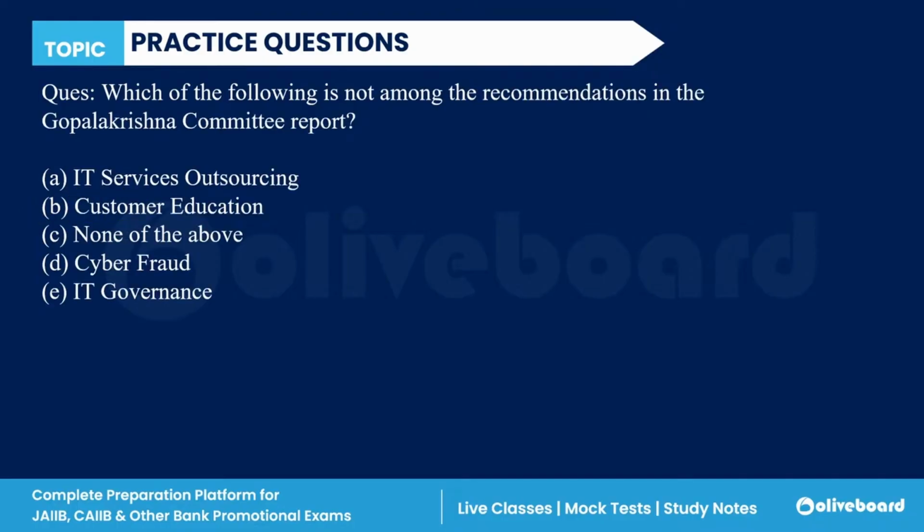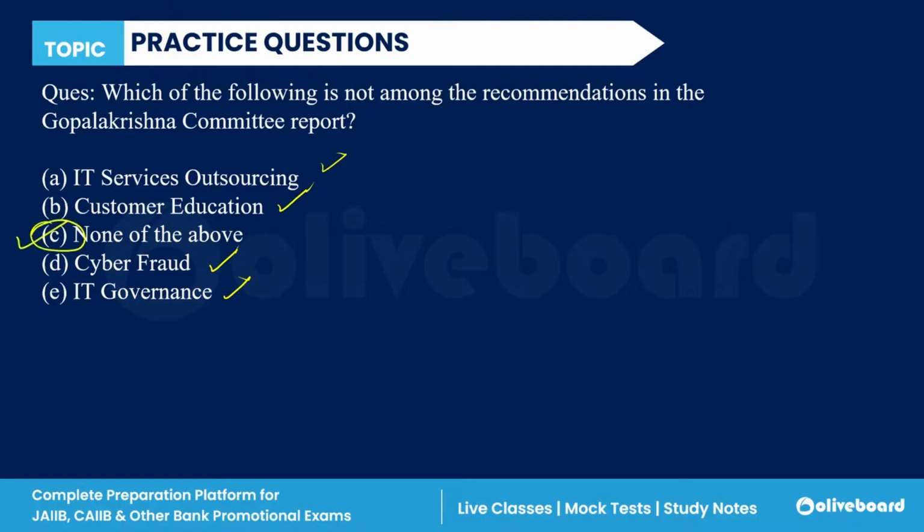Next, which of the following is not the recommendation of Gopal Krishna Committee report? This is an important question. IT service outsourcing, customer education, none of the above, cyber frauds or IT governance. Everyone, please answer this question. IT governance was there, cyber fraud was there, customer education was there, IT service outsourcing was there.